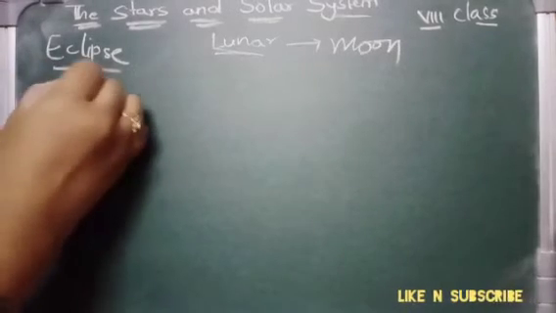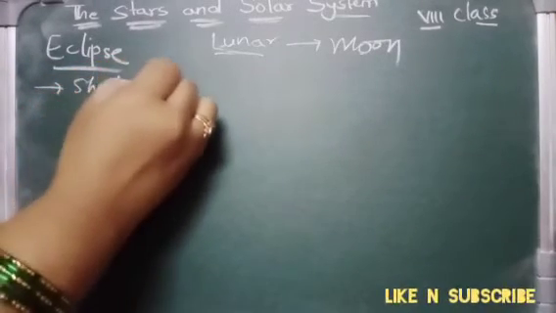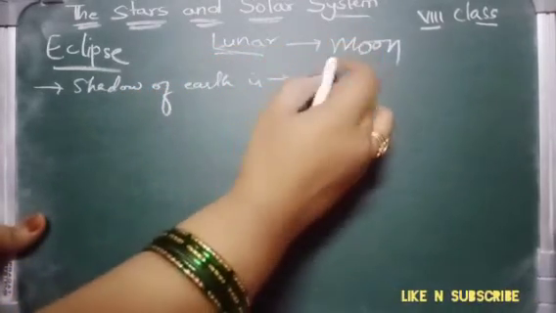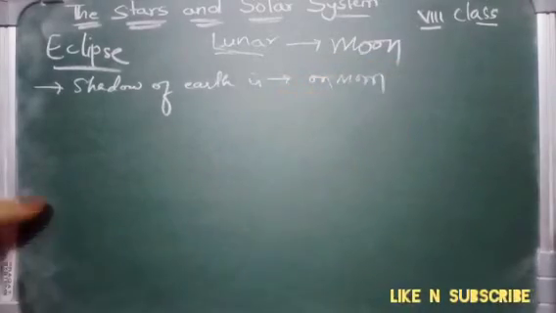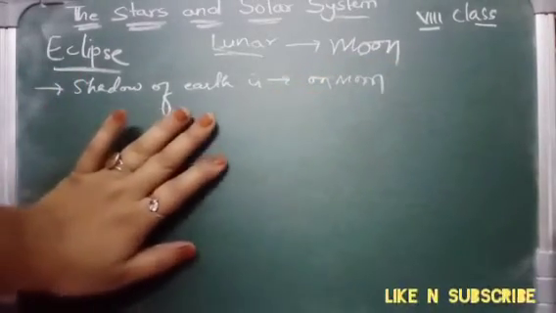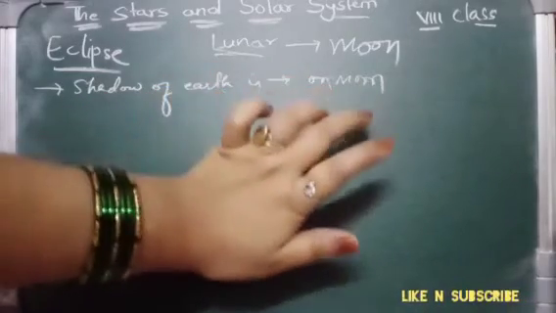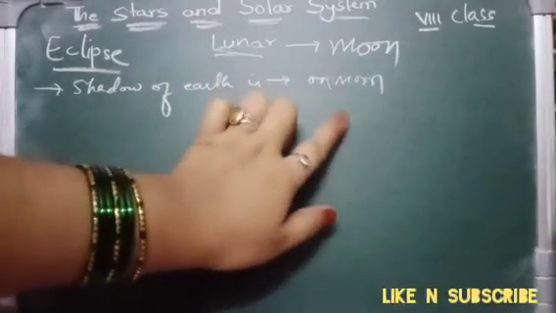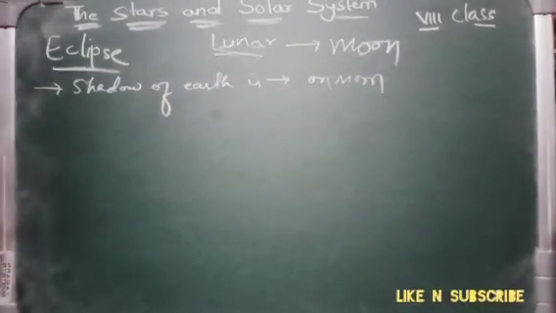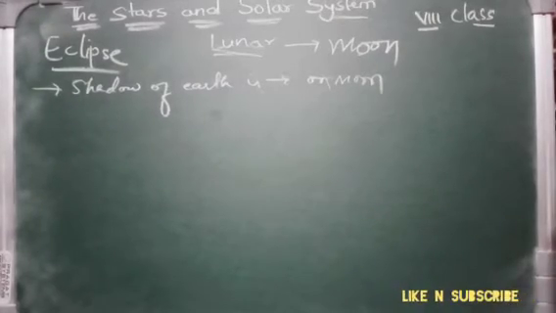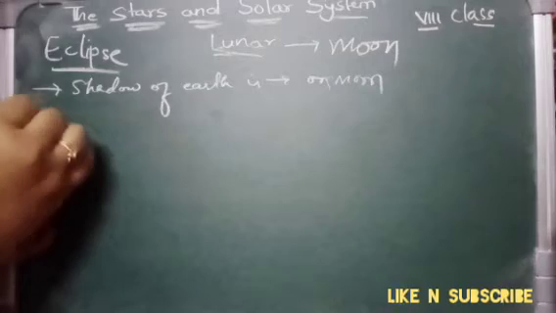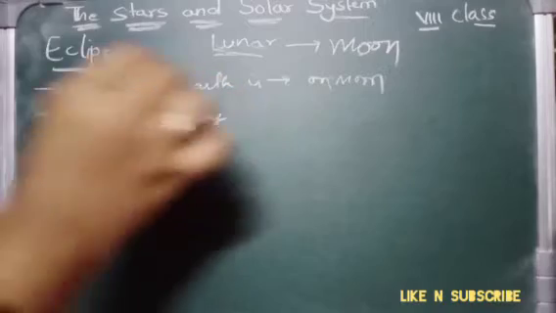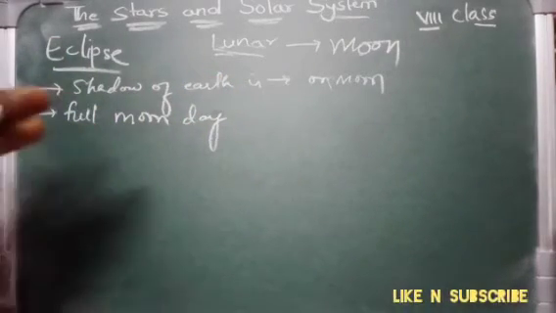So when the shadow of earth is falling on the moon, it is a lunar eclipse, whereas in a solar eclipse we have learned the shadow of the moon is falling on the earth. Now this occurs mainly on full moon day, whereas a solar eclipse takes place mainly on the new moon day.